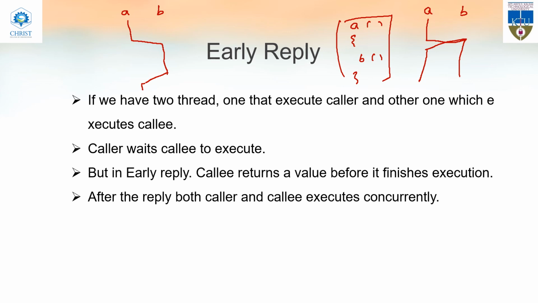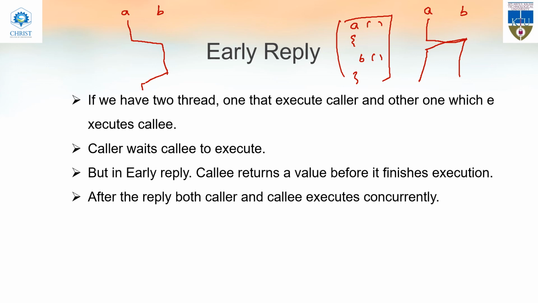So first A gets executed, then when the function B is called, the procedure goes to B, and what B does is, before finishing the execution, it will return a value so that A can resume its execution, and concurrently B also will get executed.